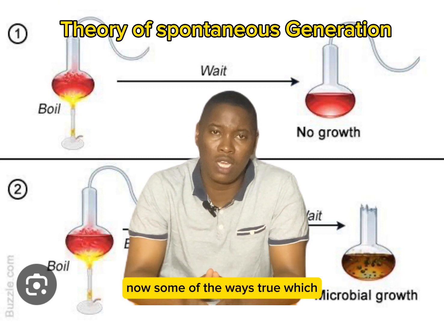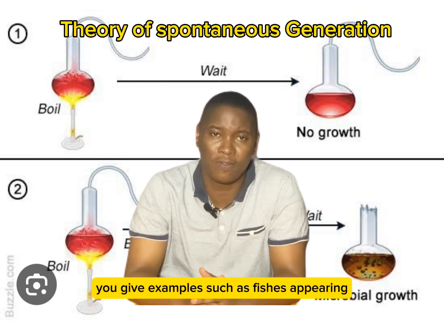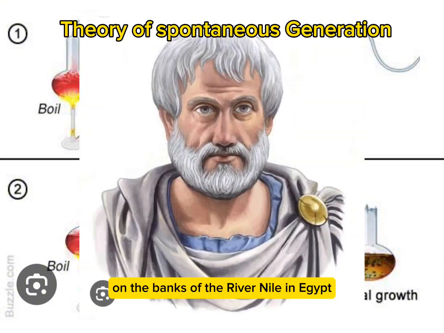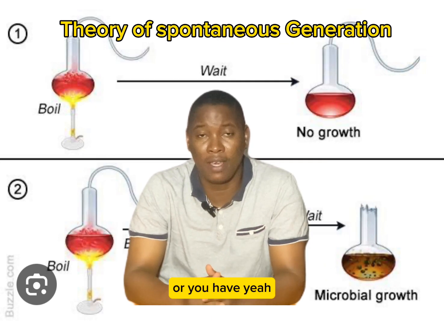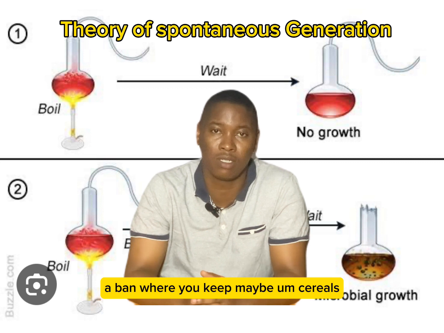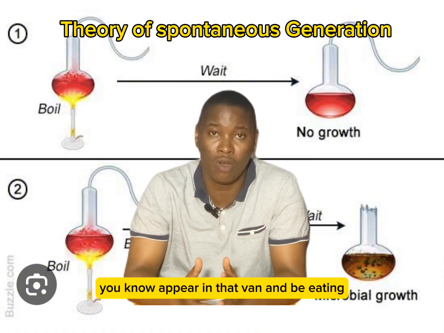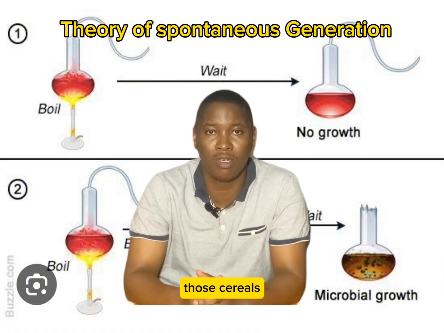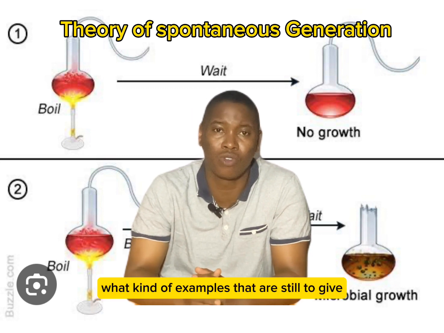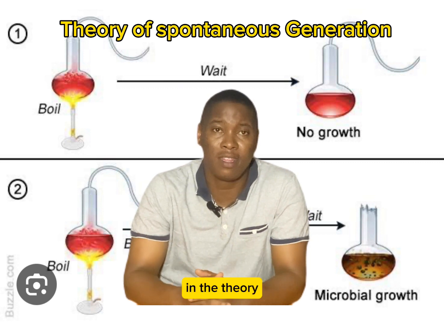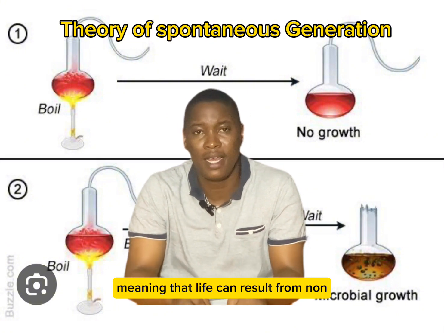Now, some of the ways through which Aristotle tried to prove that this can be true was that he gave examples such as fishes appearing on the banks of the river Nile in Egypt after a rainstorm, or for example, if you have a barn where you keep maybe cereals, millet, sorghum, you can see that after a while mice or rats can just appear in that barn and be eating those cereals. Those were the kind of examples that Aristotle gave to try to prove his belief in the theory of spontaneous generation, meaning that life can result from non-living things.